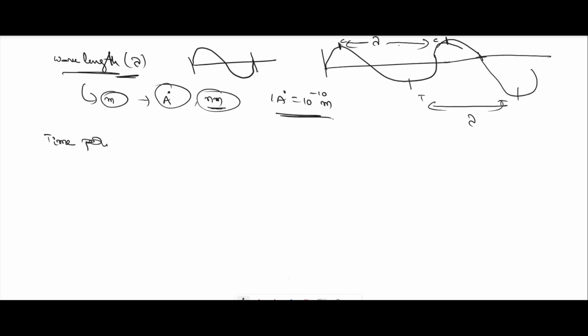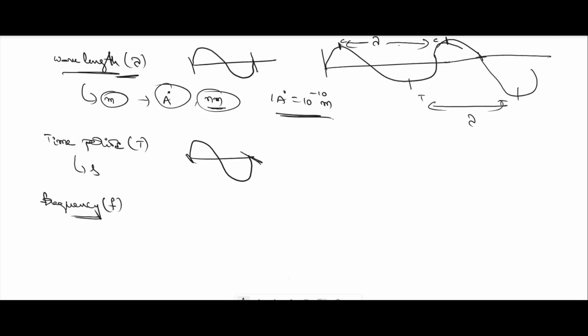Similarly, we represent the time period with T. Time period is nothing but the time taken by one complete wave. A wave is a combination of crest and trough, so the time taken by a complete wave is known as time period, and its unit is the second. And the next one is frequency.